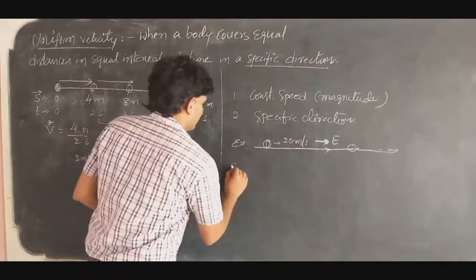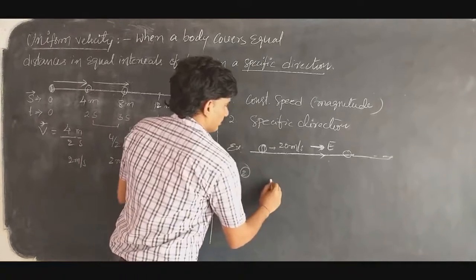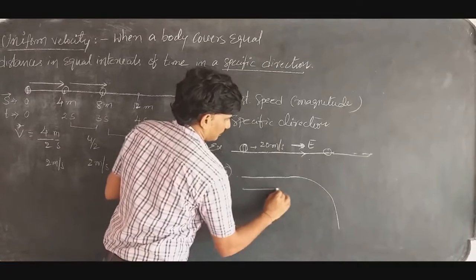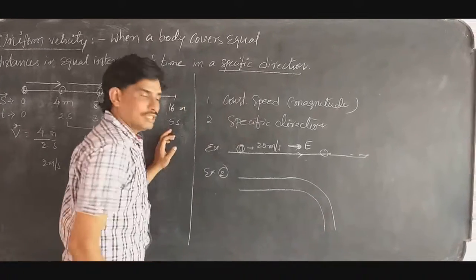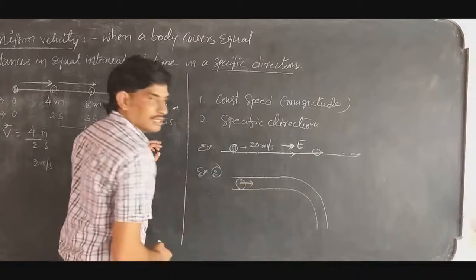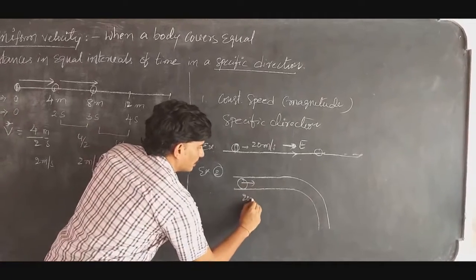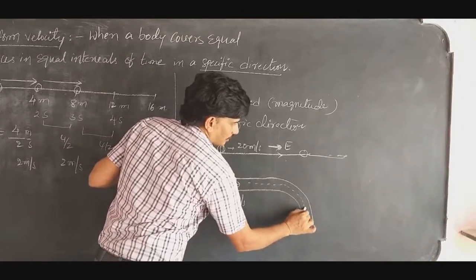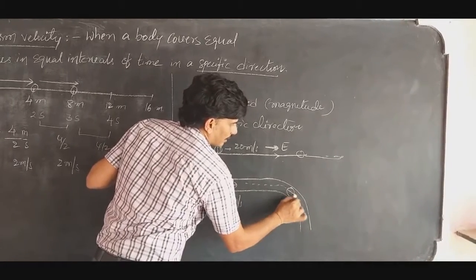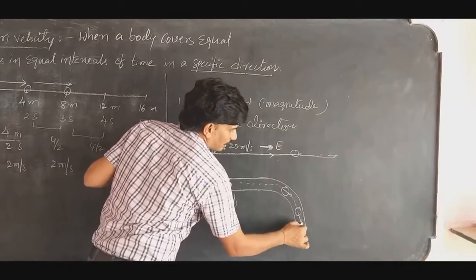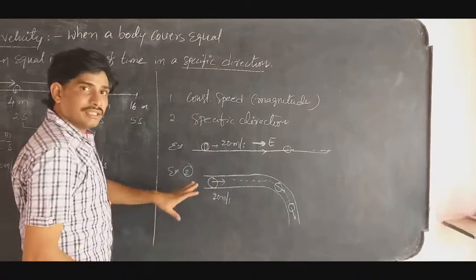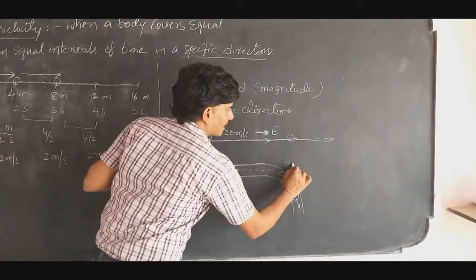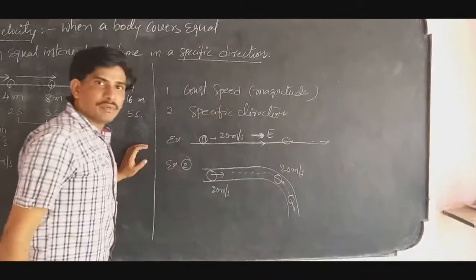Take one more example. The object is moving in this path. This is the object. Initially, the object is moving with 20 meter per second up to here, and then it has taken a turn. Now the object is moving in this direction. But remember that in this case, the magnitude of motion, that is 20 meter per second, is constant.